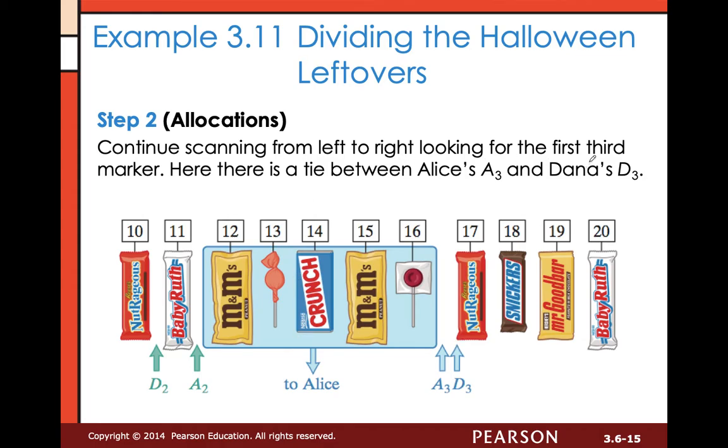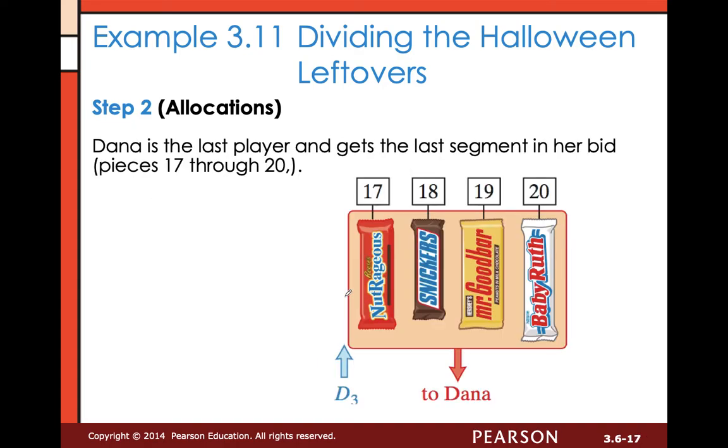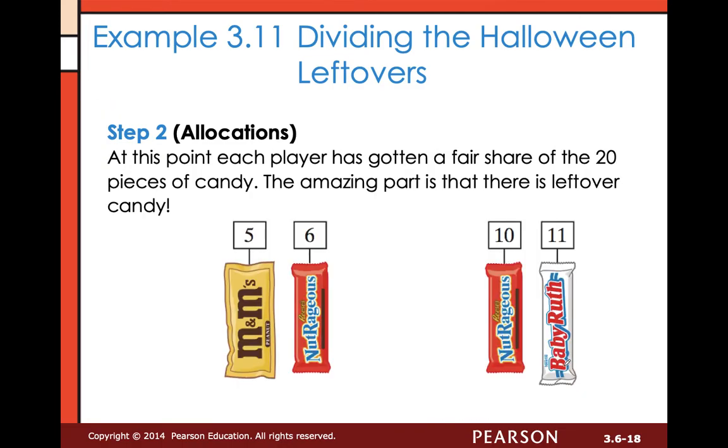So now we're looking for our first third marker. Looking at the 3s, that means that Alice would be next up. We've got Alice from A2 to A3, pieces 12 through 16, would be an acceptable allotment for her. And so we'll remove those candies, which now means that we have one player left, which is Dana. And Dana had a marker D3 up to the end, which would give her 17 through 20.